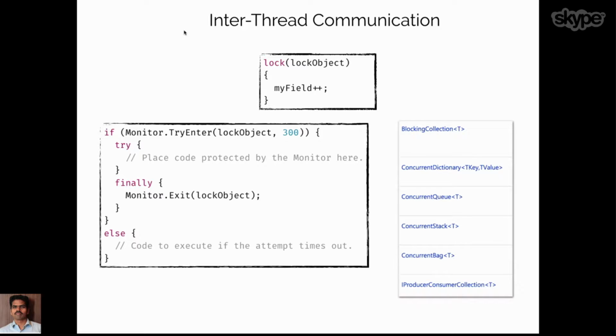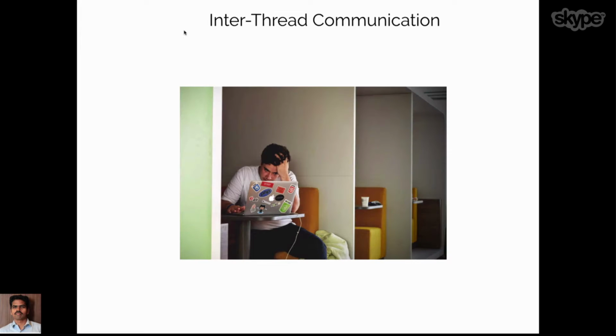But one of the most tedious things about inter-thread communication is that it is very hard to get right, and even if you get it right, it is very hard to maintain in the long run. Eventually it becomes a maintenance nightmare, and we need to keep track of a lot of moving parts.